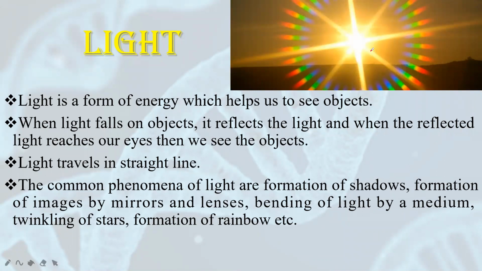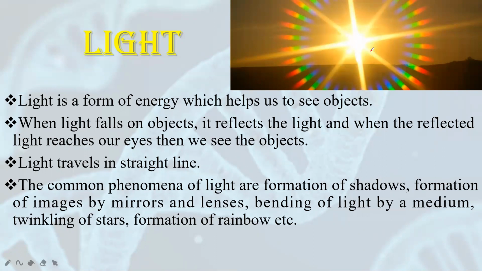If you enter in a dark room, will you be able to see anything in it? No. But if you turn on the lights, you'll be able to see all the objects that are present in it. Now, how do you see those objects? The phenomena that occurs here is when light falls on the objects, the object reflects that light. And this reflected light then reaches our eyes, and so we are able to see the objects.